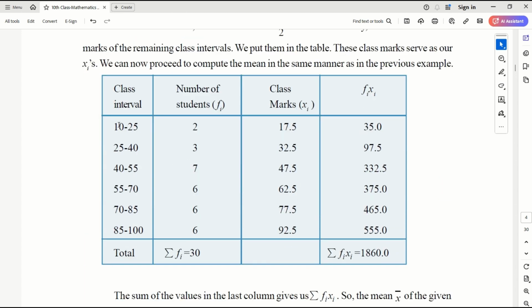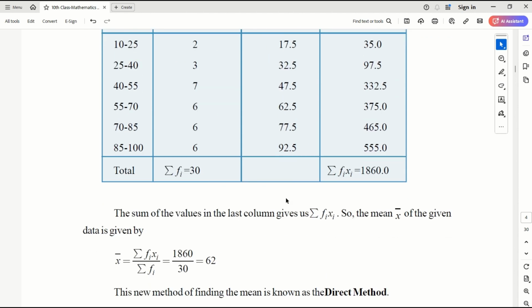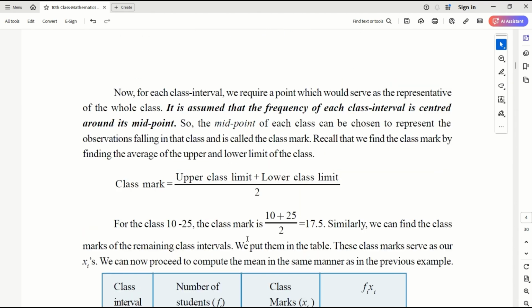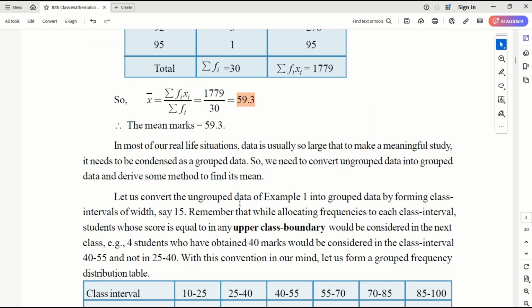So if this is the class limit, and this is the frequency, then I need Xi. Xi is nothing but the midpoint. So 10 plus 25, 35 by 2, which is 17.5, 32.5. This is my Xi. Okay. Once I know the Xi, I need to multiply this, right? Fi Xi. Okay, so these are the values I get, divided by 30. Now let's see what value I got. It is 62. Okay, this is around 62. In the initial calculation, how much did we get? It's around 59.3, which is more accurate, definitely.